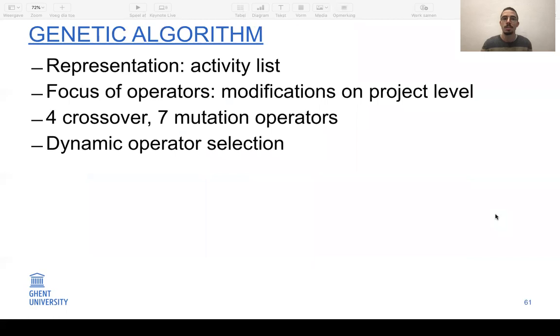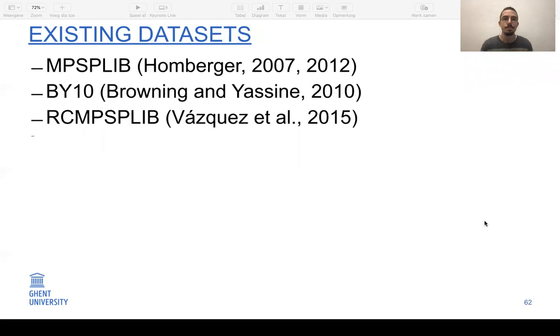We also implemented a genetic algorithm in which the solutions were represented as an activity list, but the focus of the operators, so for the crossovers and the mutations, was not only to look at the specific activities, but also to look at the projects within the portfolio. So again, more focusing on the decoupled structure. We implemented 4 crossover operators and 7 mutation operators, and the algorithm could dynamically select these operators throughout the course of the algorithm.